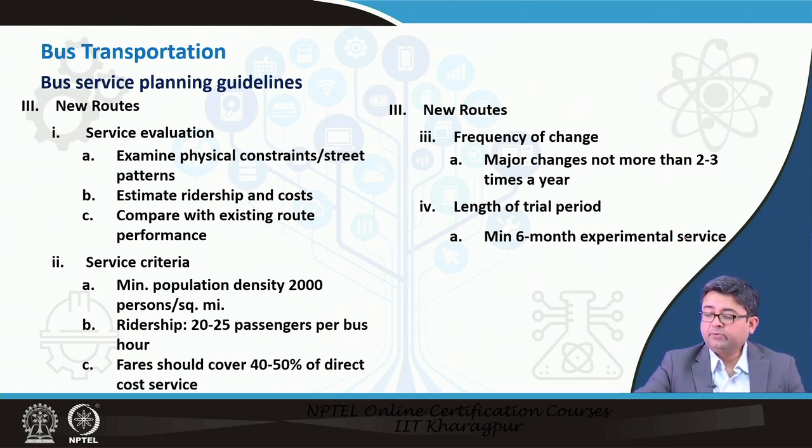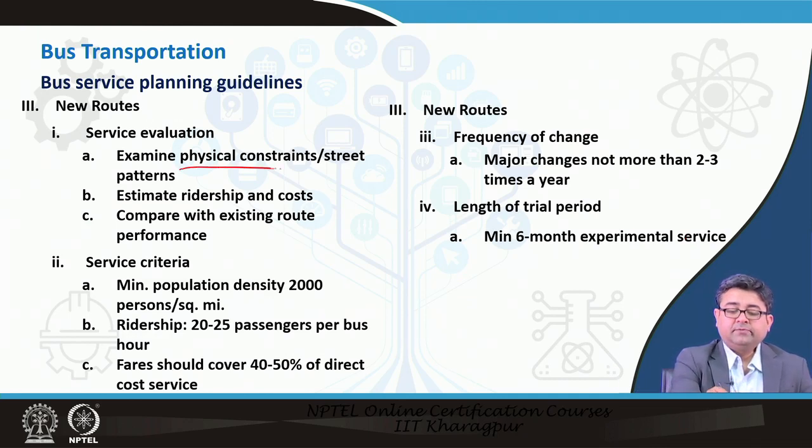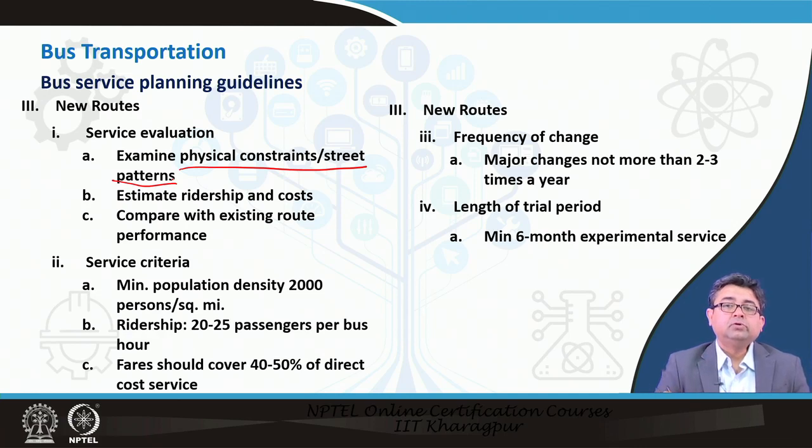You have to look at physical constraints and street patterns. When you are trying to add a new route, you need to see if the street can accommodate the fleet of buses that you have. Maybe you have large articulated buses and these streets are narrow, so the buses cannot turn easily in those streets. In that case you have to look for smaller buses. That is the point made here. You have to then estimate ridership and costs. Of course, everybody needs it, but can the demand support your costs?